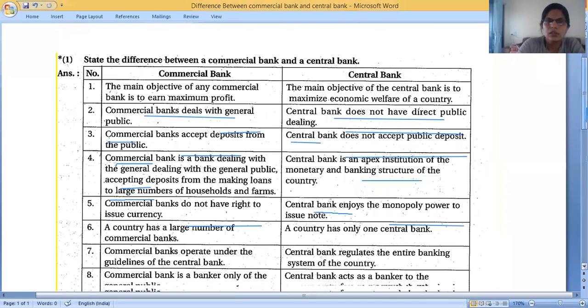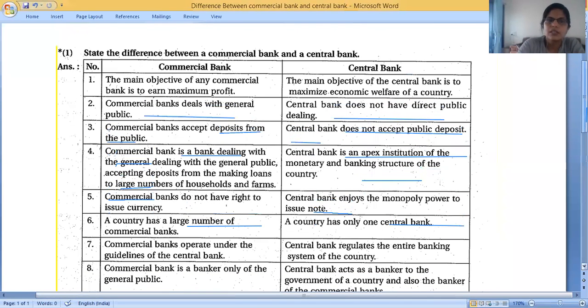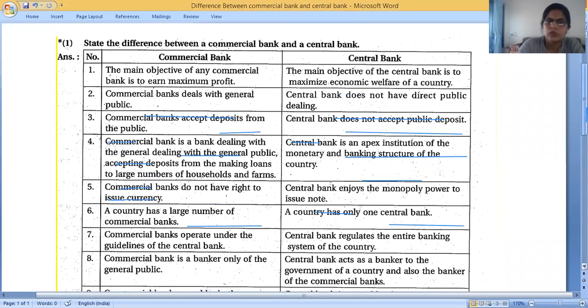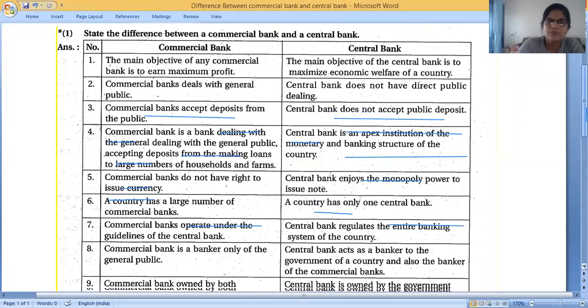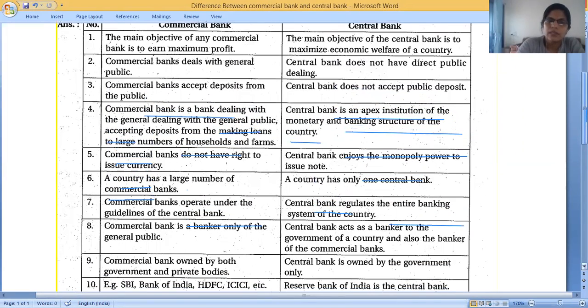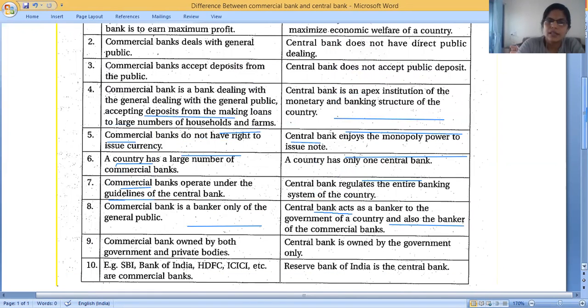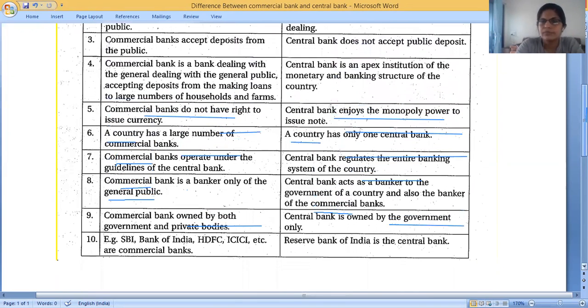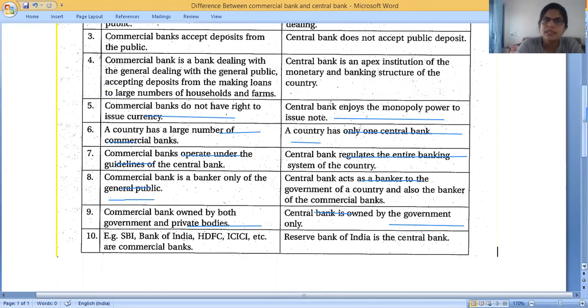Sixth one is numbers. Seventh one is operate, guidelines. Next one, banker. Ninth one is owned. And the last one is example. So these are the total 10 points, and I hope it is very easy. You can easily learn very well from this table, so you have to write this answer in a table.